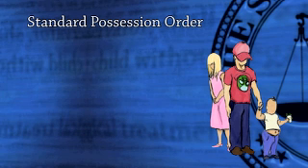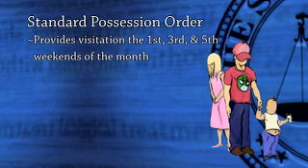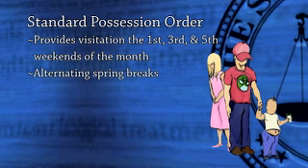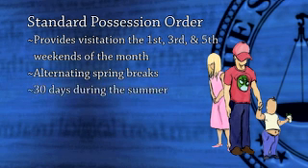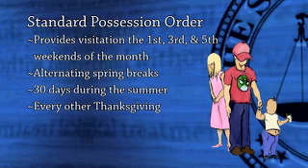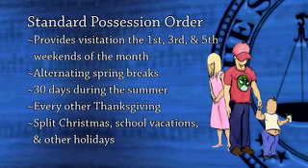When children are over a certain age, this order provides visitation on the first, third, and fifth weekends of the month, alternating spring breaks, 30 days during the summer, every other Thanksgiving, split Christmas, school vacations, and other holidays throughout the year. Parties that live more than 100 miles apart have a slightly different visitation schedule. These guidelines have become the standard, and they work for thousands of families around the state.